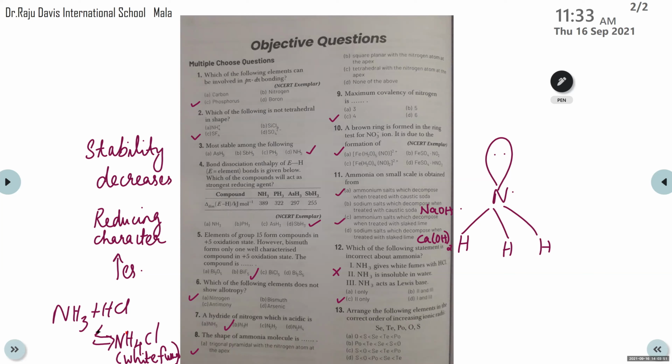Okay? Yes, that's it. So have you completed this page, children? Shall I move to next one? No, ma'am. Not yet finished. Okay, then finish it fast, till question number 12. Question 13 onwards, it's related to group 16.